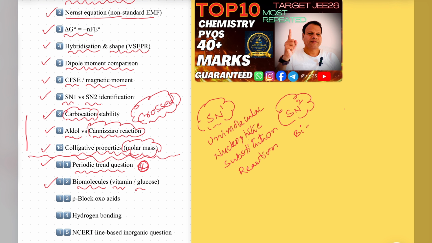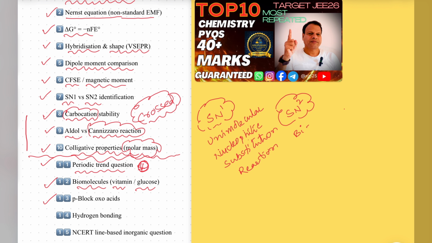Okay. Next one, glucose. That is carbohydrates: glucose, fructose, galactose, and also maltose, sucrose, starch. Isn't it? This type of structure they are asking. What type of bonding is there in glucose, sucrose, starch, maltose? They are asking glycosidic bondings. Okay. Don't forget this one. Clear? I am just giving an idea of what we need to study to achieve 40 plus marks. This is class. Clear? Next one.